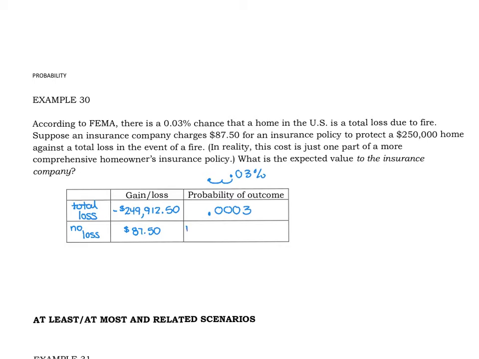And the likelihood of no loss is 1 minus that 0.0003, or in other words, 0.9997. As we've done a whole bunch of times before, multiply the gain or loss times the probability and add the results. You will find that the insurance company is expected to gain about $12.50 on average for every policy, just like this one that they write.